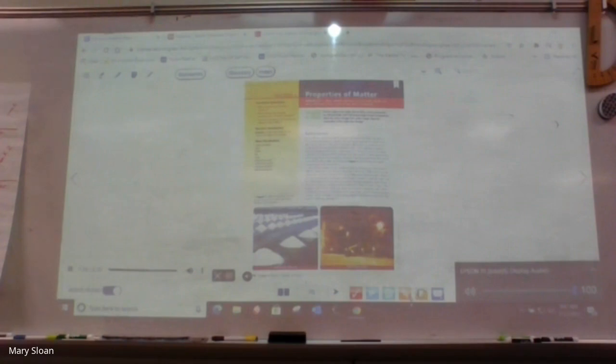Salt harvested from the sea or extracted from a mine, as shown in Figure 1, always has the same composition and properties. Recall that matter with a uniform and unchanging composition is called a substance, also known as a pure substance. Table salt is a pure substance. Another example of a pure substance is pure water. Water is always composed of hydrogen and oxygen. Seawater and tap water, on the other hand, are not pure substances because samples taken from different locations will often have different compositions. That is, the samples will contain different amounts of water, minerals, and other dissolved substances.